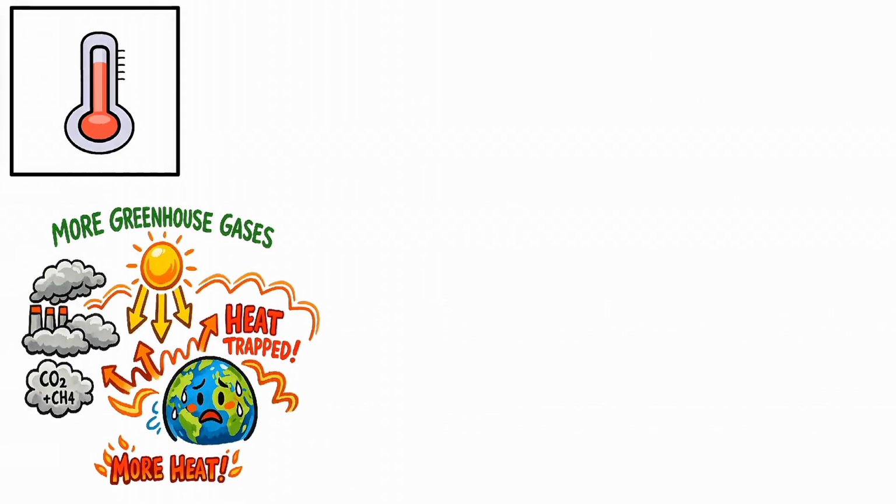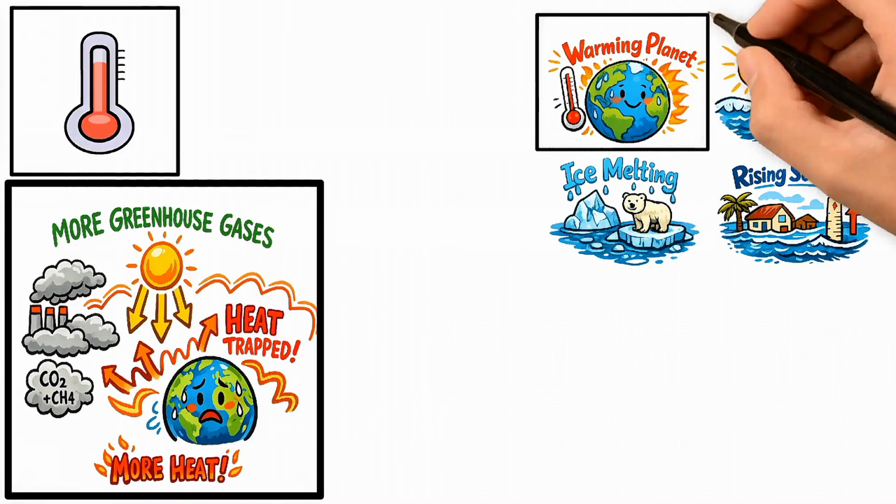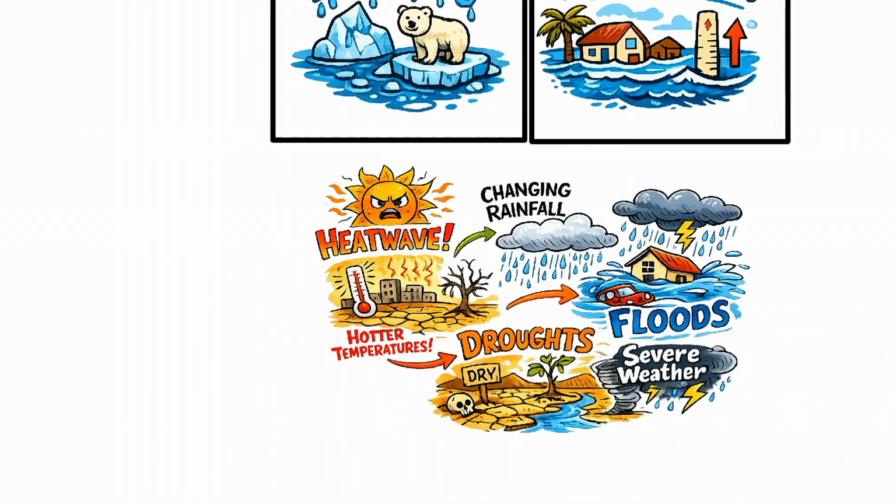Now let's connect this to temperature. As greenhouse gases increase, more heat is trapped in the atmosphere. Global average temperatures rise. Oceans absorb heat. Ice melts. Sea levels rise. This isn't future prediction, it's already happening.